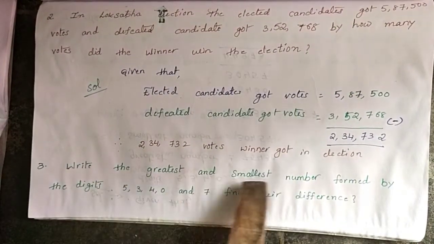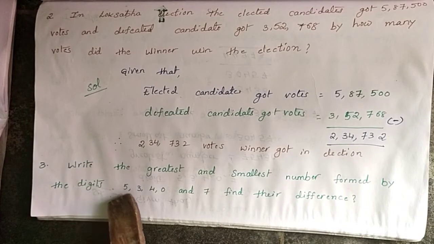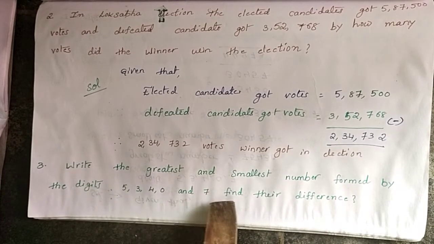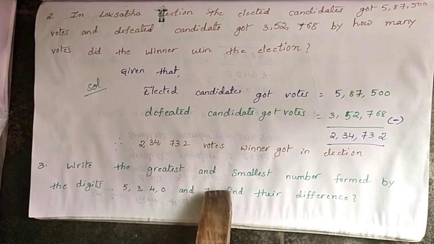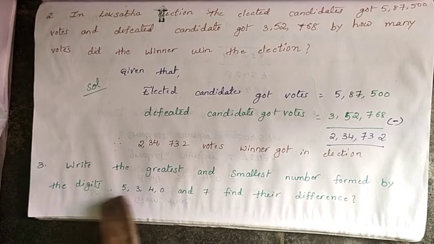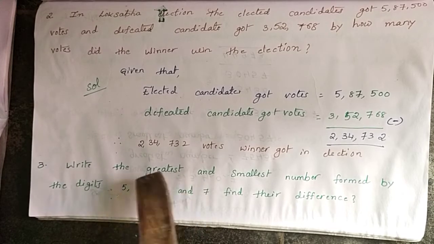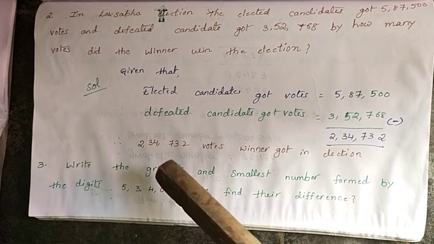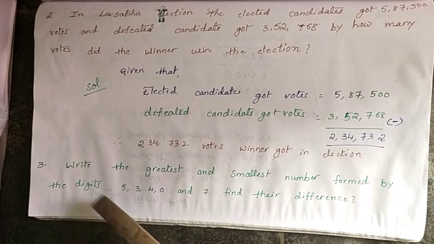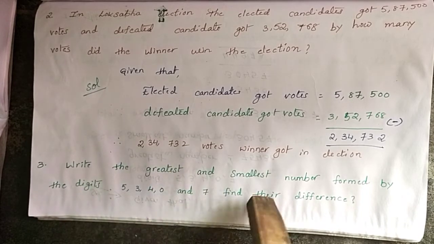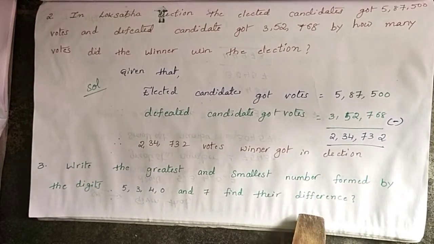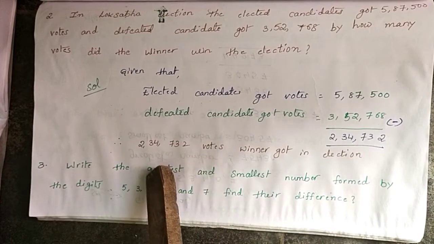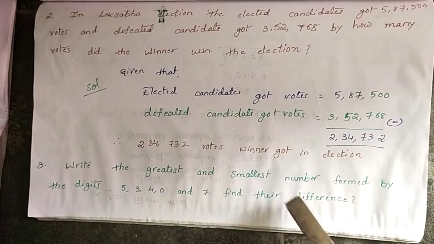Next, write the greatest and smallest number formed by the digits 5, 3, 4, 0 and 7. Find their difference. Here they gave digits. By using these digits, we form the greatest and smallest number. Already you learned in 5th class how to form largest and smallest by given digits. And find that difference. Difference means nothing but subtraction. First form greatest and smallest, after that you do the difference.